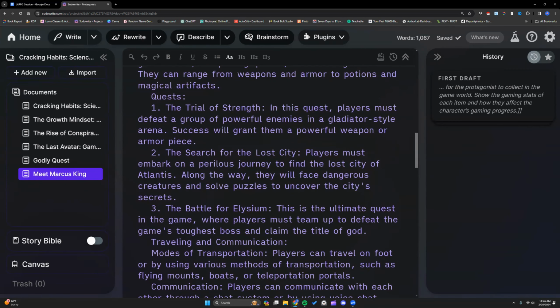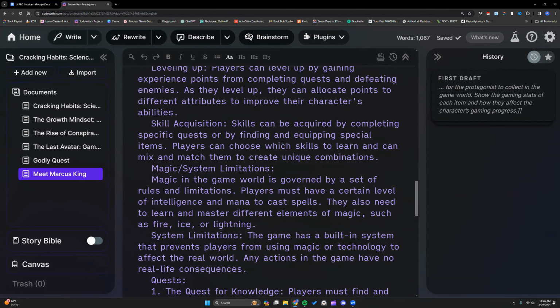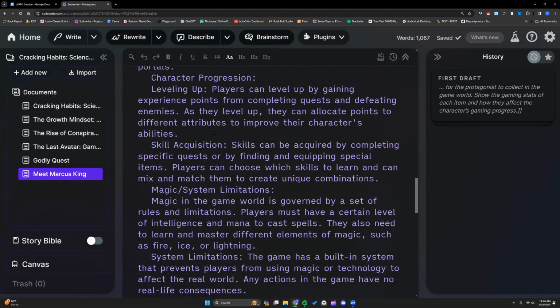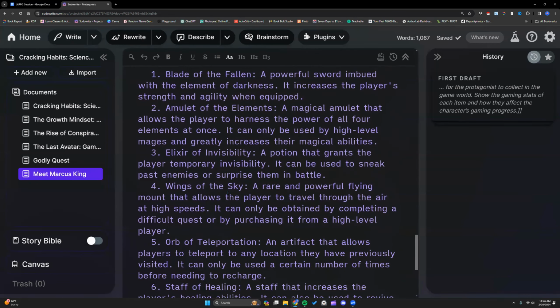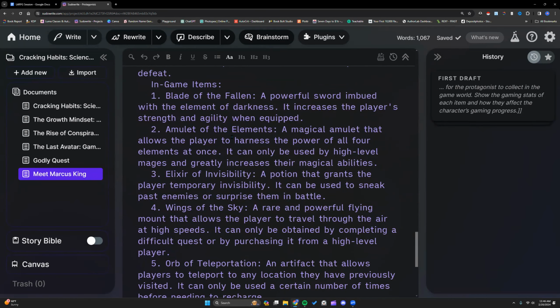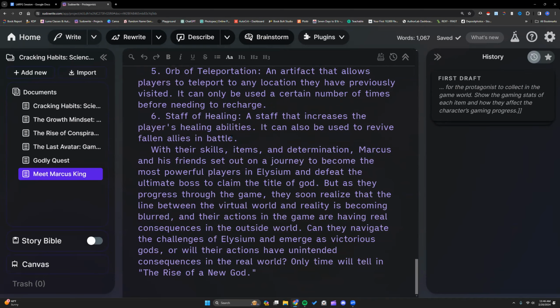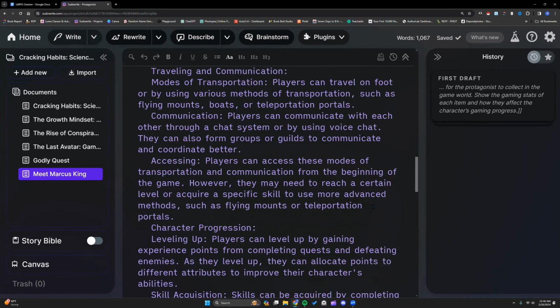Right. And then I asked for a list of quests. So here it goes. All right. So we have some decent stuff here, right? And Gianna said, not just with nonfiction, but go through here, start changing things up. You're not verifying facts here because it's fiction, but make sure you like everything. You're happy with it. See, this is the thing where I asked for quest twice. Hunt for rare beasts. I like that. Okay. And we have some in-game items here. All right. So I like this. I'm going to copy it all.